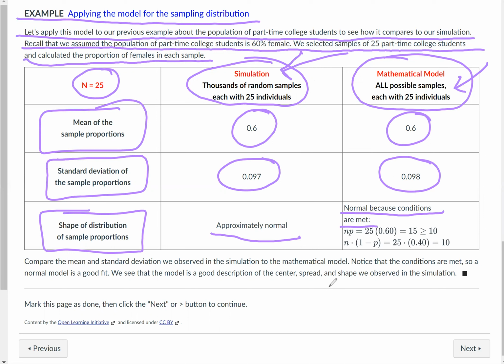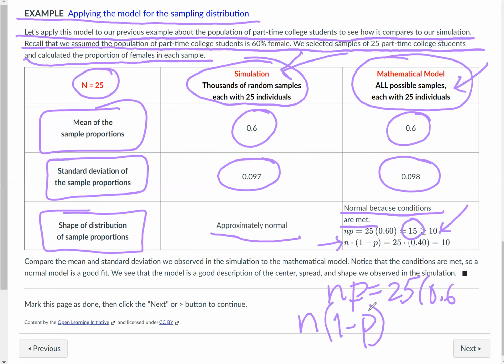Those two conditions: n times p is 25 times 0.6, and that's 15. As long as that's greater than or equal to 10, then you're normal. And the other thing we were supposed to check is that n, which is 25, times 1 minus p is greater than or equal to 10. That's 25 times 0.4, because 1 minus 0.6 is 0.4. And 25 times 0.4 is 10. That works because we wanted both of those to be greater than or equal to 10. The top value, 15, was greater than. The bottom value was equal to. So we're good.